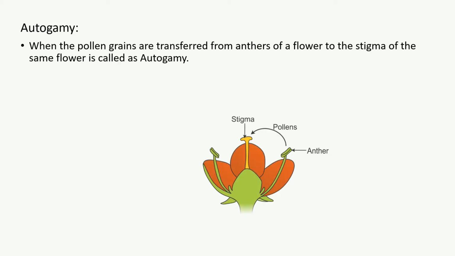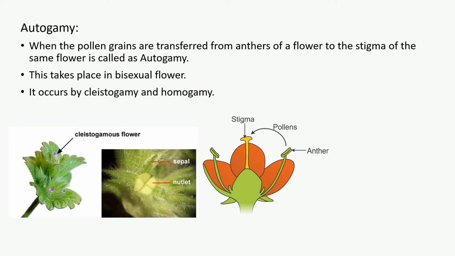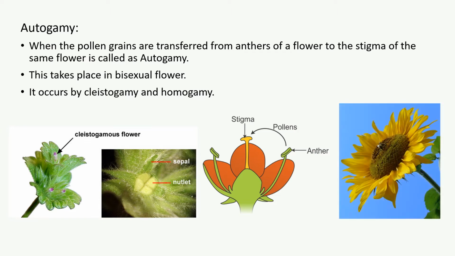Autogamy is the transfer of pollen grains from anther of a flower to the stigma of the same flower. Autogamy takes place in bisexual flowers, that is when a flower has both male and female reproductive parts. It occurs by cleistogamy and homogamy. Cleistogamy is the self-pollination that takes place inside a closed flower. And homogamy is fertilization that takes place as the stamens and pistil mature at the same time.